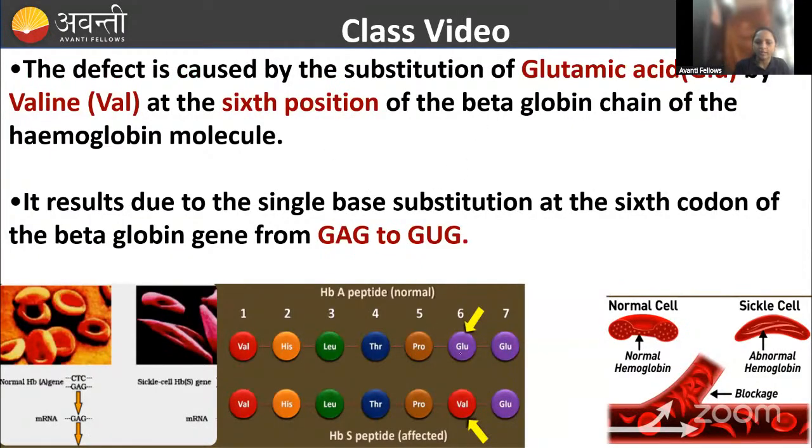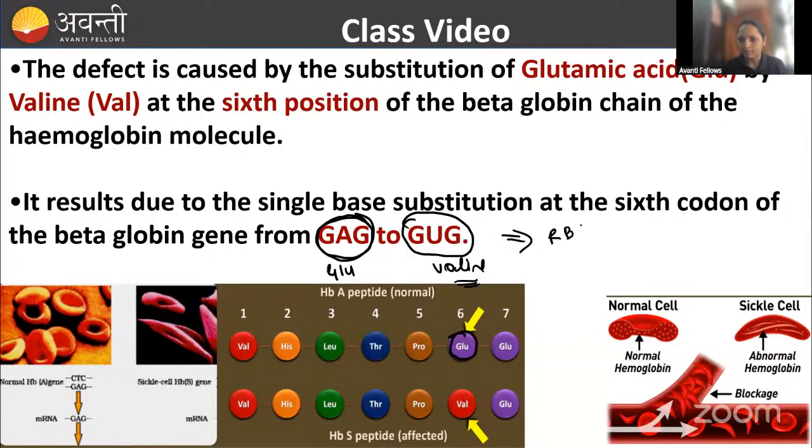So here what is happening? In the sixth position, remember this thing, guys: GAG is replaced by GUG. By that, glutamic acid is changed to valine. So thereby, it causes the shape of the RBC to change to the sickle shape. So that is called qualitative. The quality of the RBC is going to be changed, right? So that's why it is called qualitative.